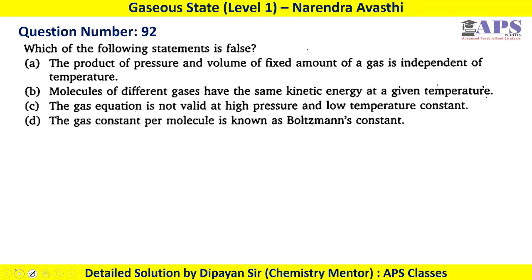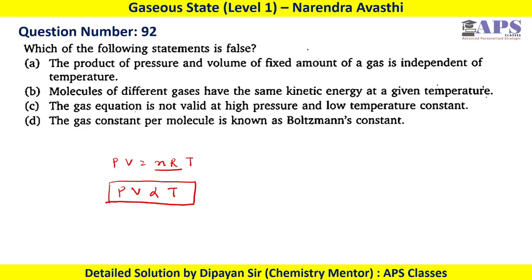In question number 92, which of the following statements is false? The product of pressure and volume of a fixed amount of gas is independent of temperature. As we know, PV equals nRT. If the number of moles and R are constant, we can write that PV is directly proportional to temperature T. So if you increase temperature, the PV value will increase. If you decrease the temperature, the PV value will decrease.